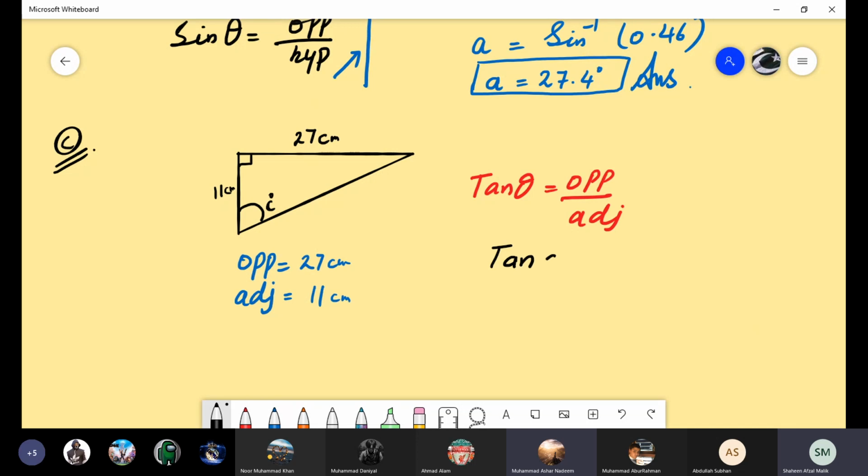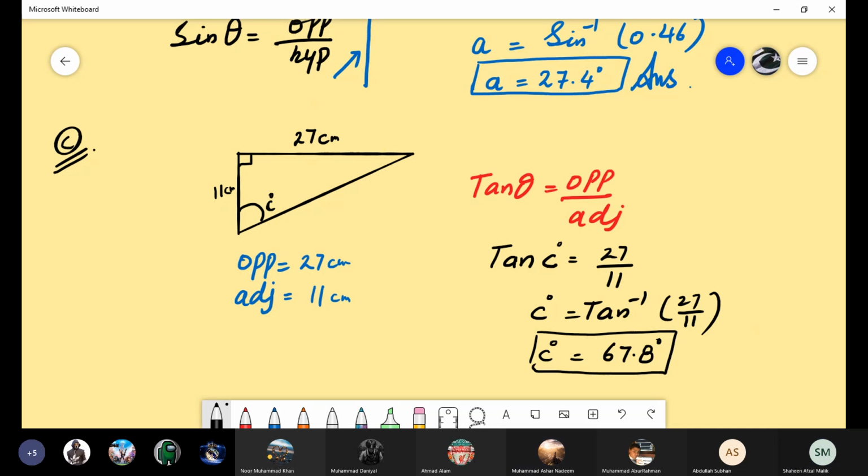Tan C is 27 over 11. So directly you can find the value of C, that C is equal to tan inverse 27 by 11. Ma'am, it's 67.8. Well done. Very good. Thank you, Ashar.